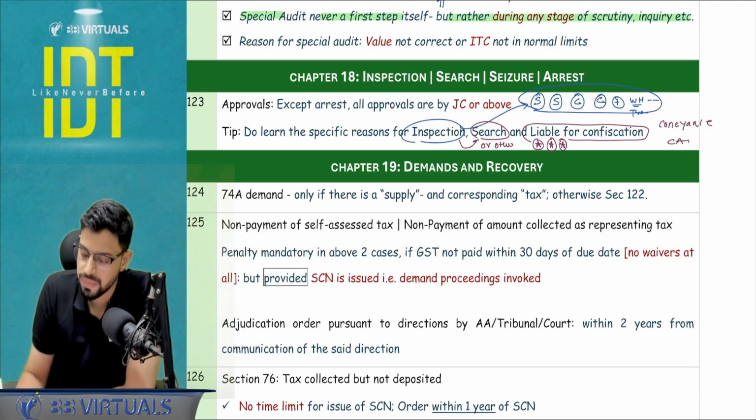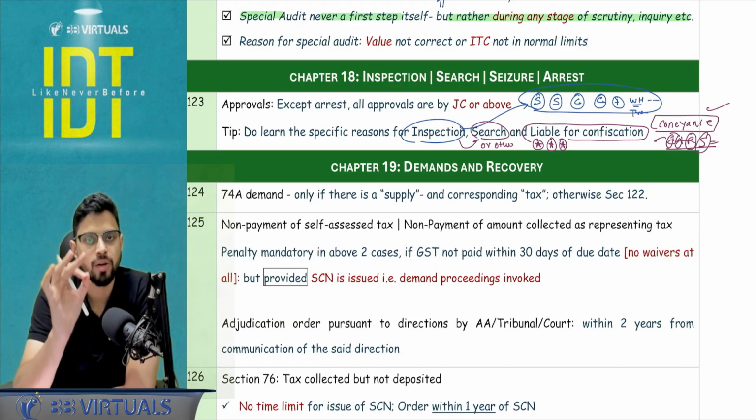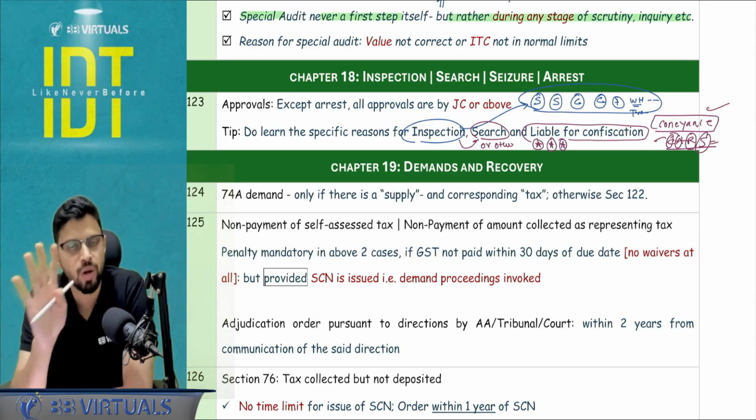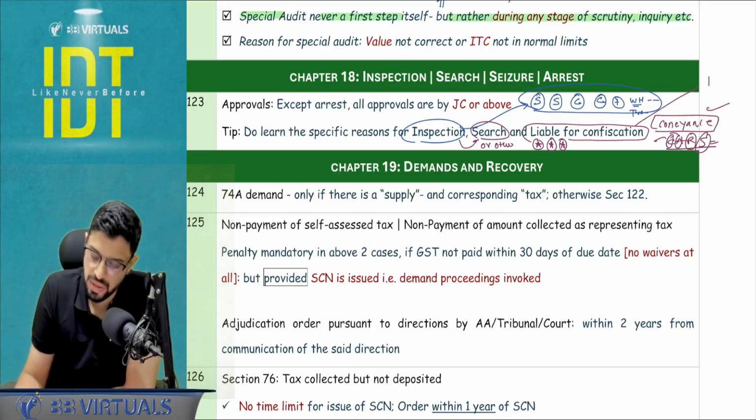Conveyance you have to learn directly, that conveyance can be confiscated, and CARS, 4 points you have to remember: Contravention to evade the tax, you didn't Account for the supply, you engaged in the supply without taking Registration, and Supply or receipt you did in contravention to evade the tax. So 4 points plus conveyance, 5 points you need to quote in the answer. This is section number 130.